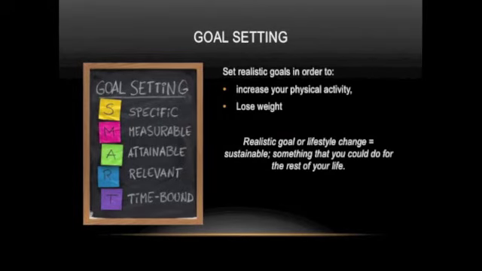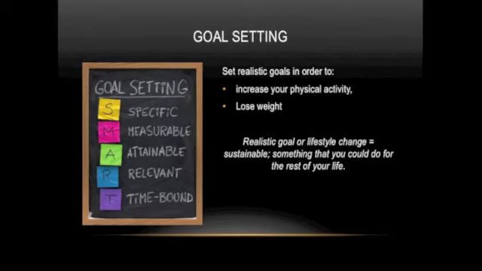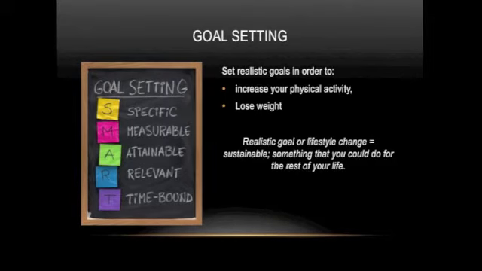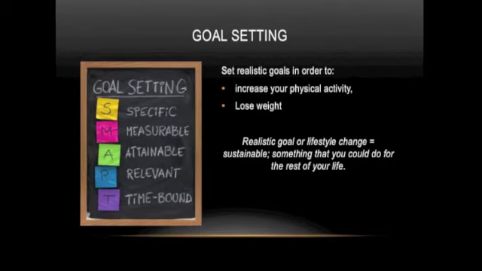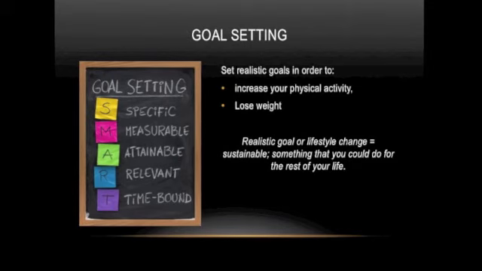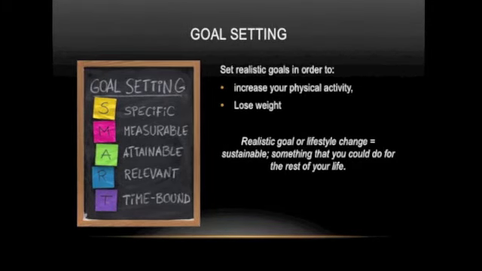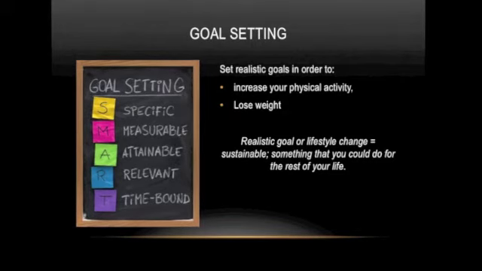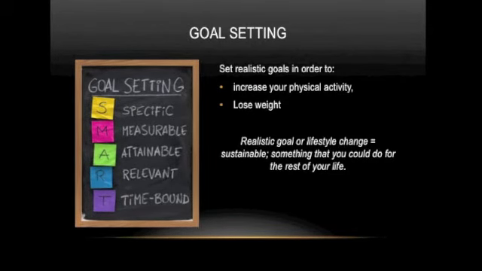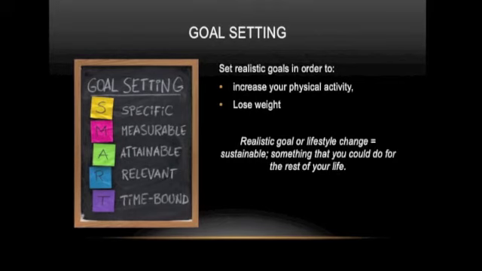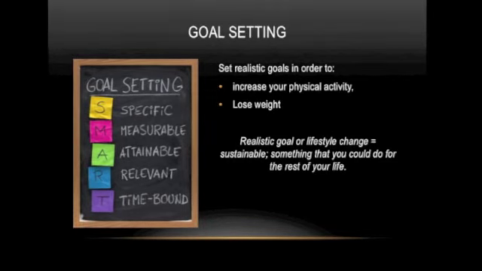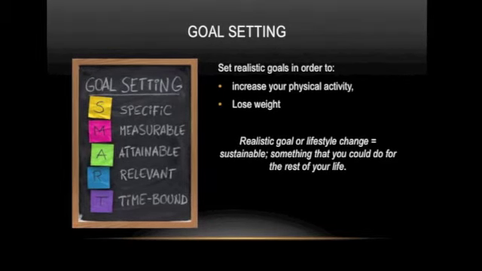I hope that you have a bit of a better idea as to what you need to do to decrease your risk for macrovascular complications of diabetes. Before we finish up, I want to encourage you to set some goals for increasing your physical activity and losing weight, but make sure that they are realistic. A realistic goal or lifestyle change is something that is sustainable. In other words, it needs to be something that you could do for the rest of your life.